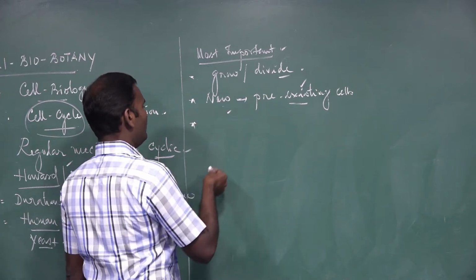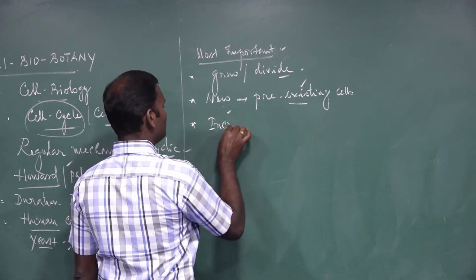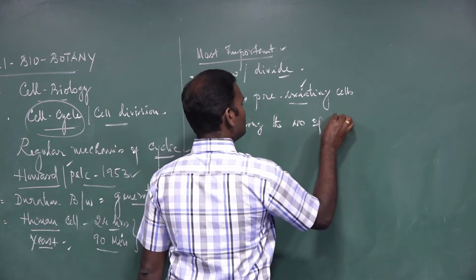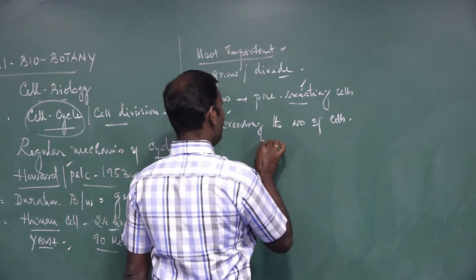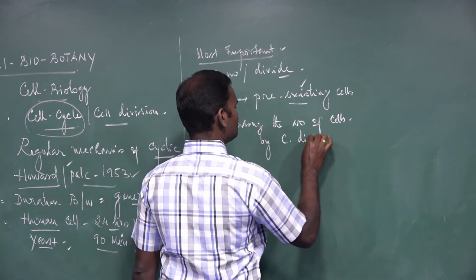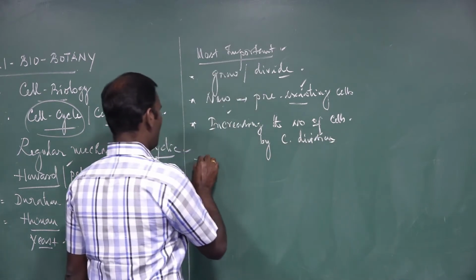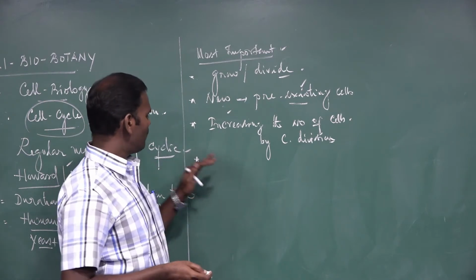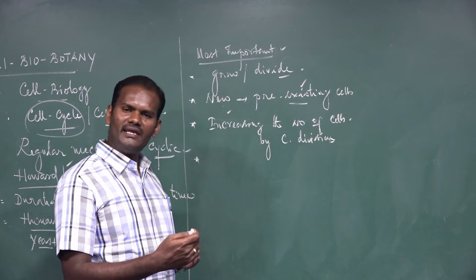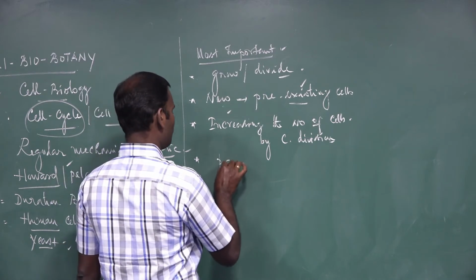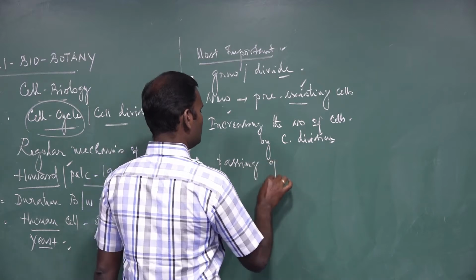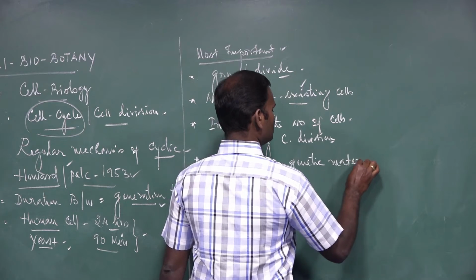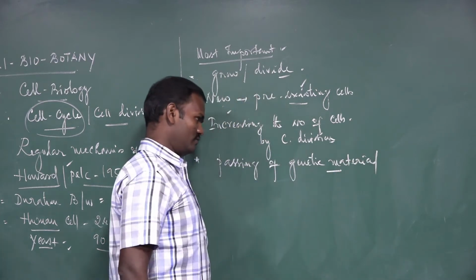Next, increasing the number of cells by cell division. Another most important event of the living cell is that the parent cell passes its genetic material, such as DNA, into the daughter cells, because it is responsible for controlling hereditary characters.